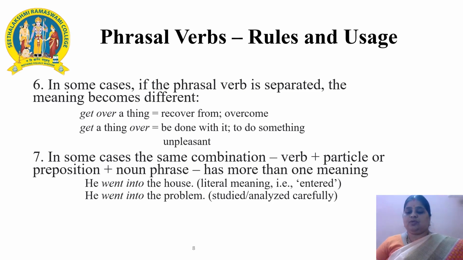The next rule, the seventh one, states, in some cases, the same combination can elicit more than one meaning, which means the same phrasal verb can mean two different things. For example, in the sentence, he went into the house, went into can literally mean entered, while he went into the problem can mean studied or analyzed the problem carefully.